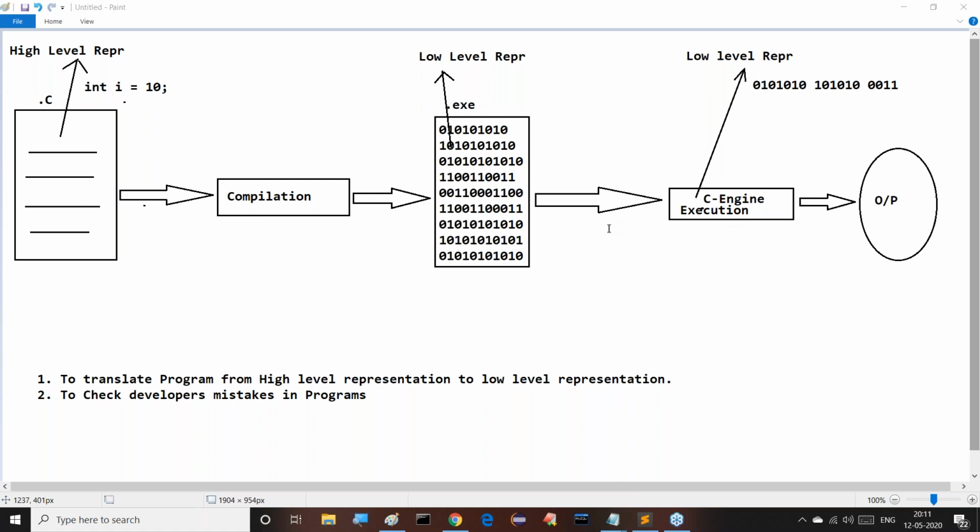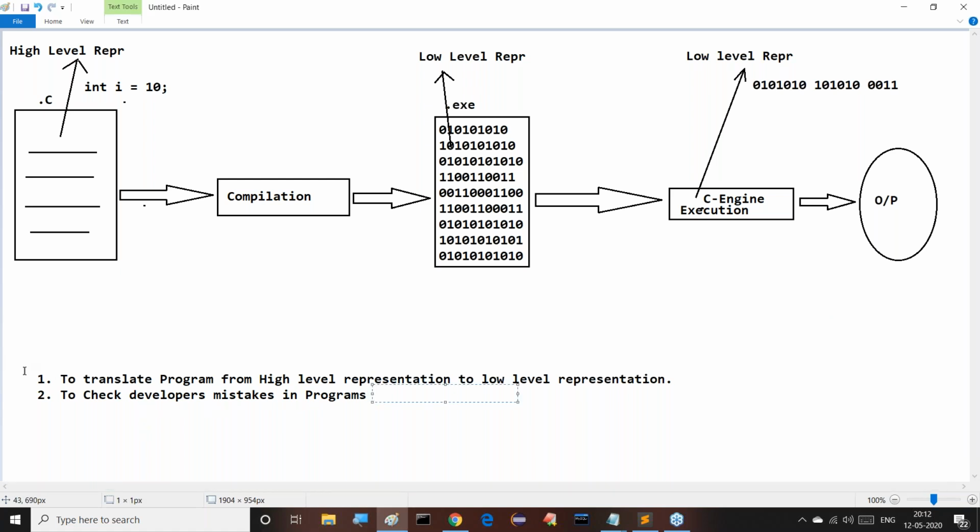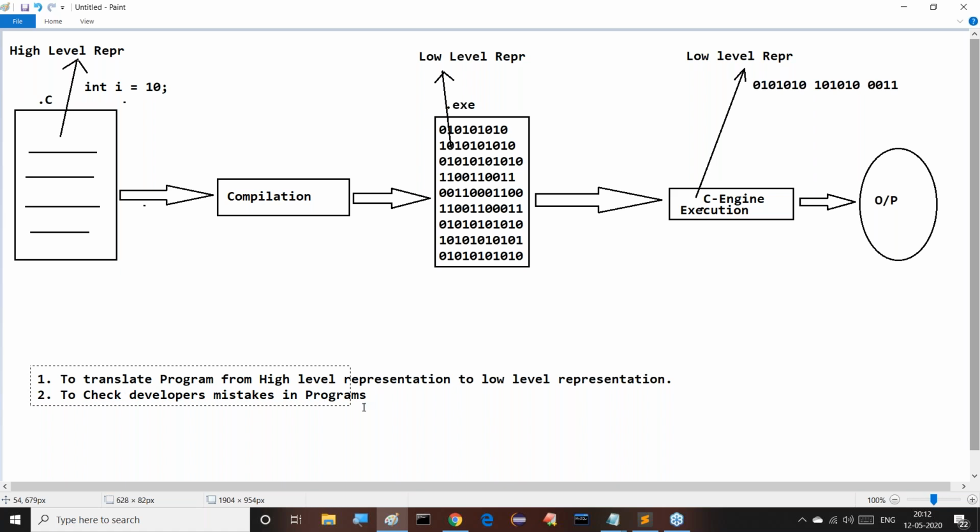When we execute and send it to the C engine, it is able to execute the .exe file and provide some output directly. That's it. This is the total awareness of the compilation process and the execution process. To check developers' mistakes in programs, we go for compilation.